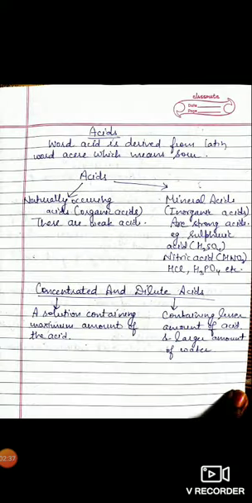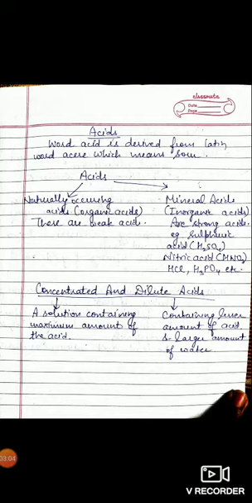Firstly I will describe acids. As I told you earlier, the word acid is taken from the Latin word meaning sour. Substances which are sour in taste, like lemon juice, tamarind, curd and vinegar, are called acids. Acids can be classified into two categories: organic acids and inorganic acids.